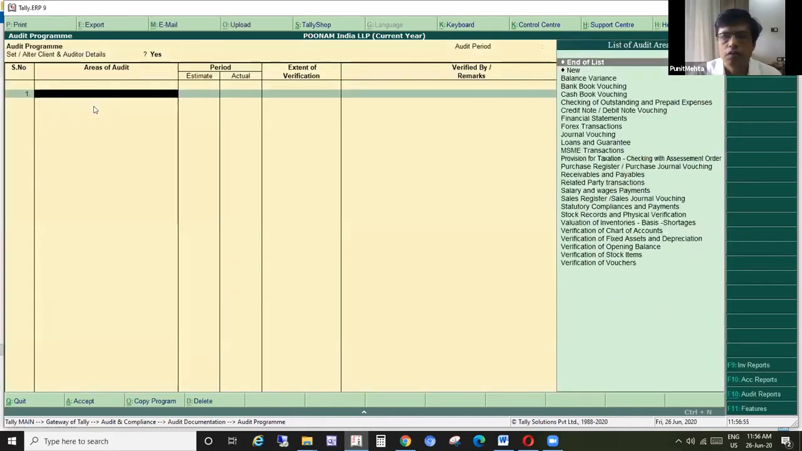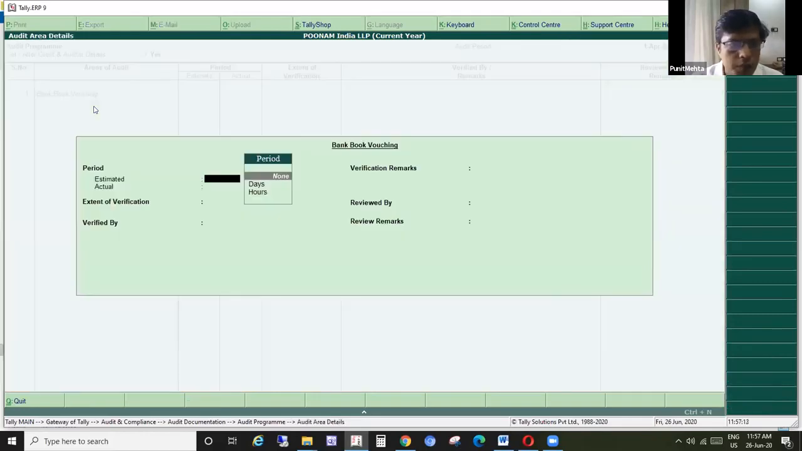Now here comes our planning part, or the documentation part, as to what we are going to audit. There are a few pointers, a list of audit areas which Tally has given, but they are not exhaustive. Here you can select that, okay, I have to do bank book vouching, and how many days I am going to spend on that, or for some areas you can select the hours. So bank book vouching should take 5 days. And when you have completed, you can come here and say actual.